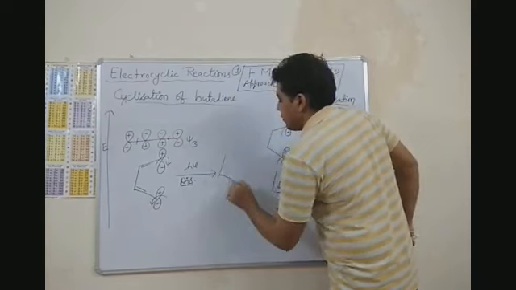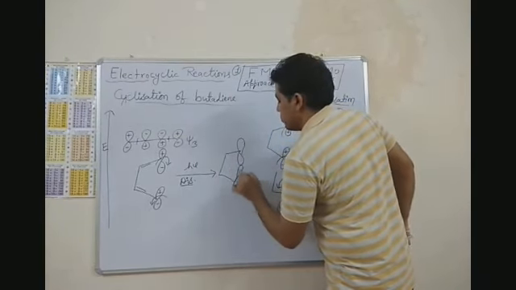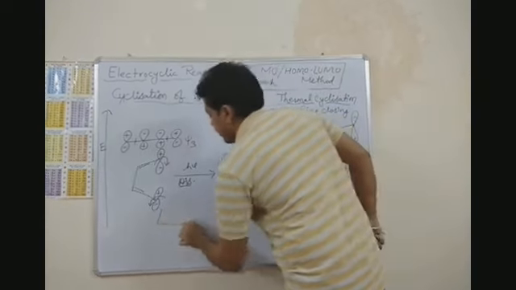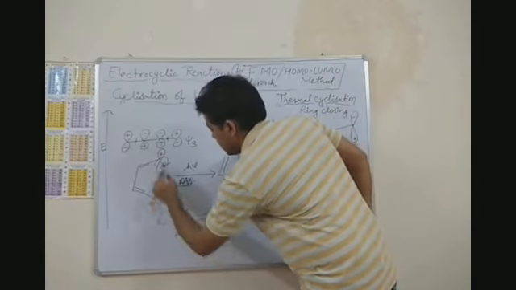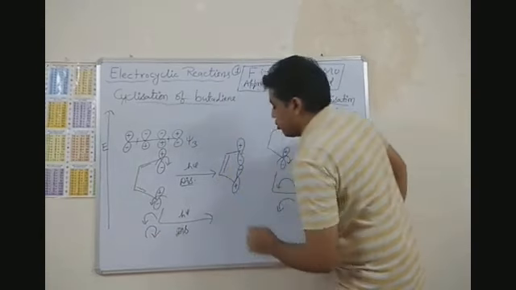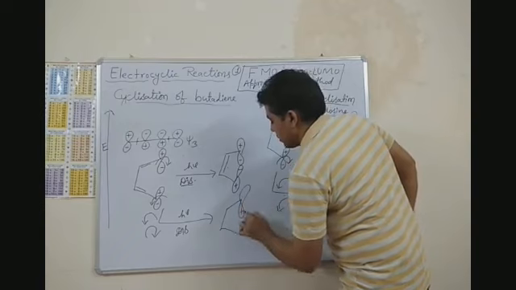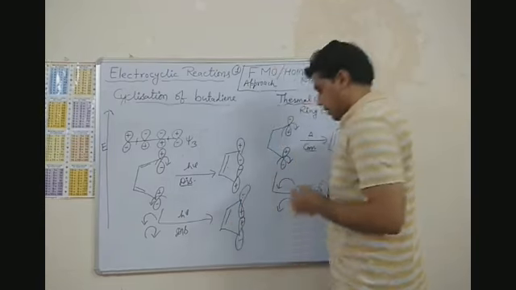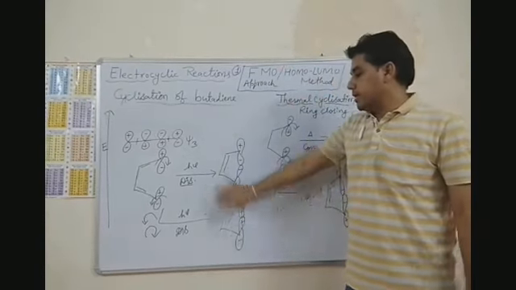So we will have these two minus lobes in proximity with each other, and if the upper one rotates anti-clockwise and the lower one rotates clockwise, then we will have these plus lobes near to each other, and the situation will be like this.